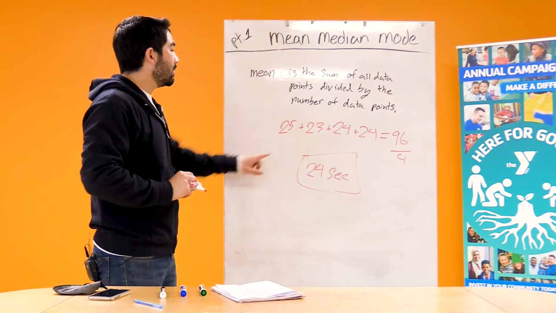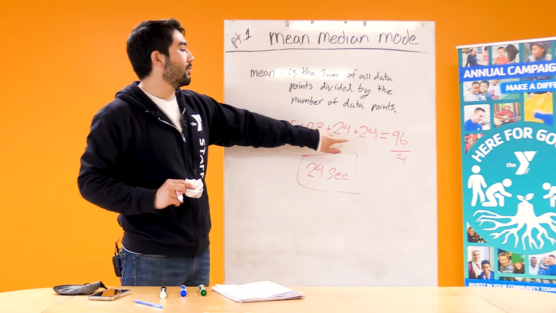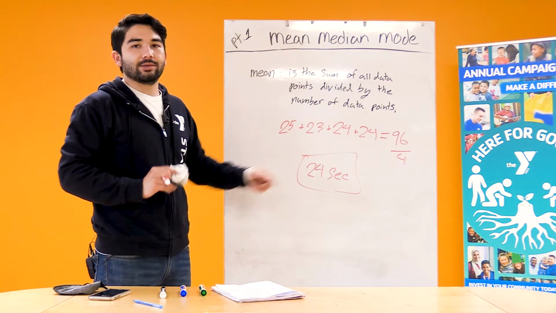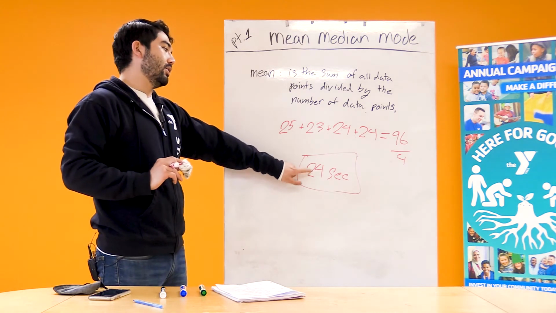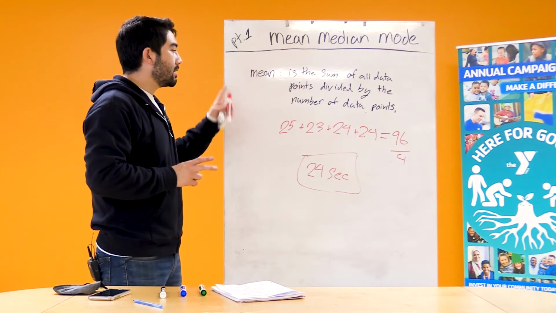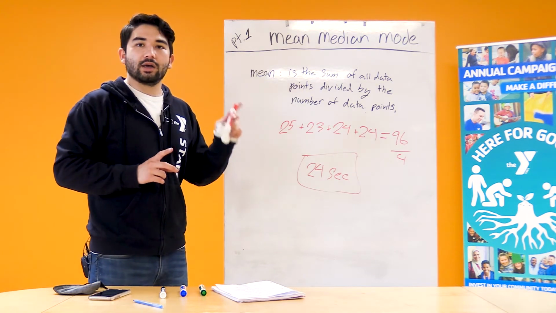Okay. So out of our group of people who wash their hands, the average time is 24 seconds for washing your hands. And if we look at our data points 25, 23, 24, 24, it kind of makes sense that the average time, or the most likely time someone is going to wash their hands, is 24 seconds. Okay, so that's the mean. We're going to go ahead and move on to the median.